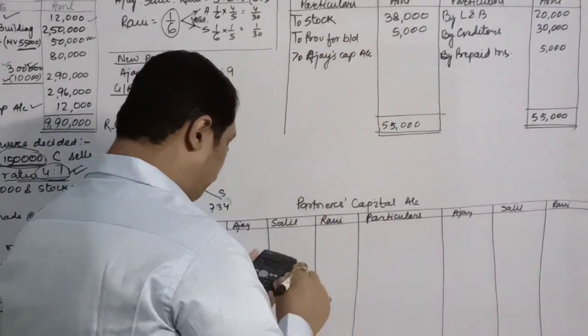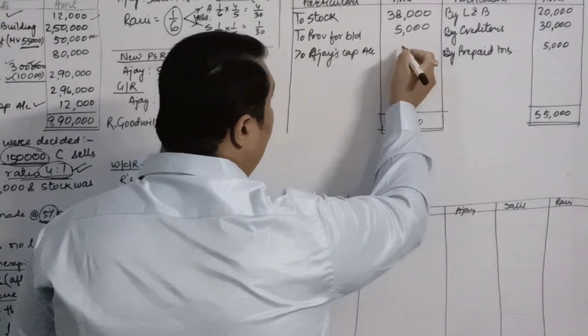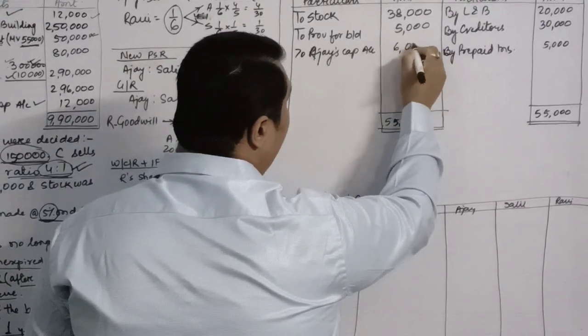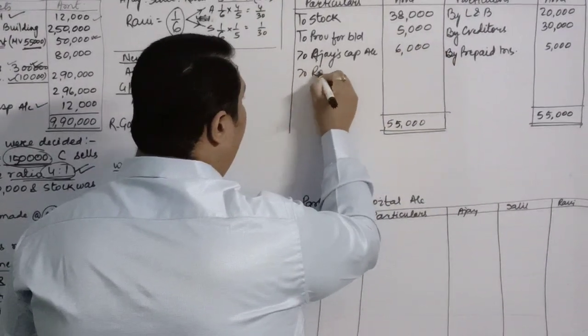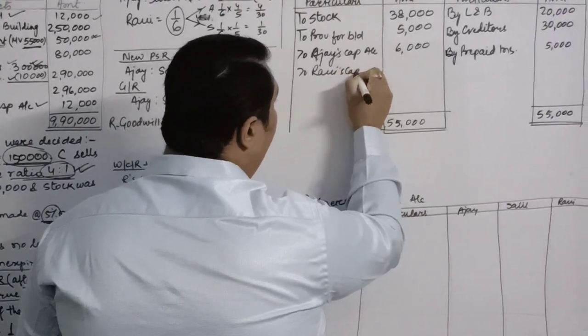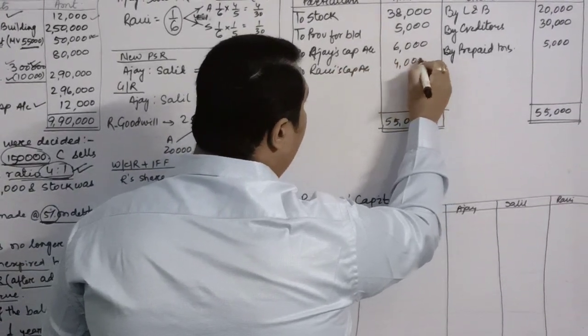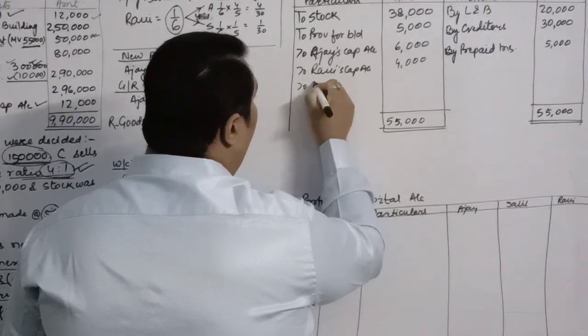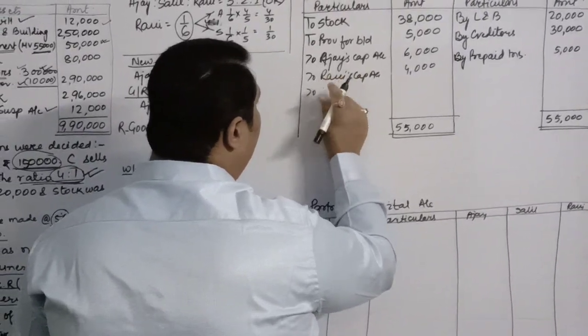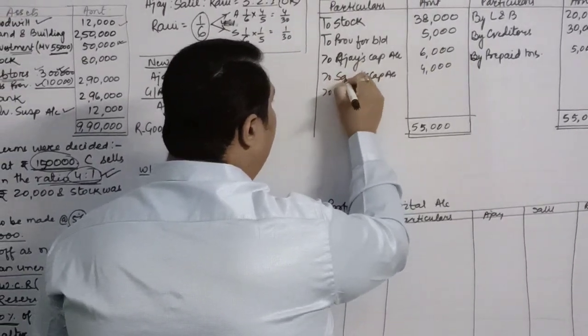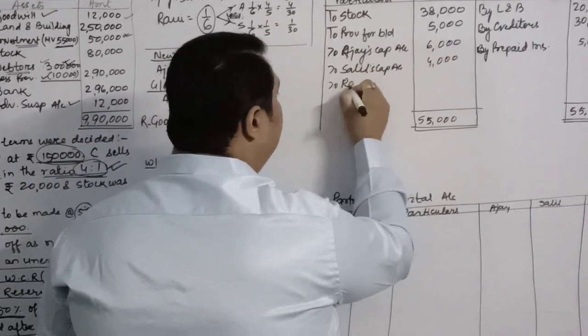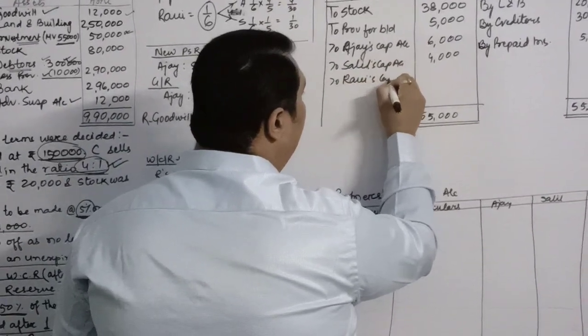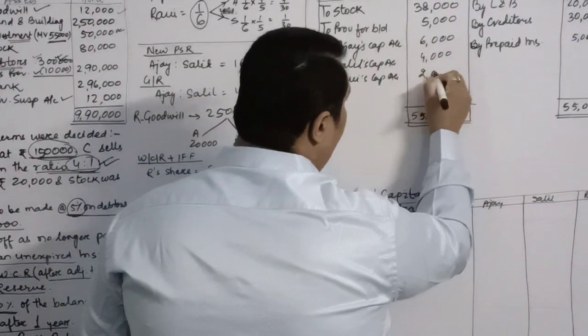Ajay's capital account will be rupees 6,000, Salil's capital account will be rupees 4,000, and Ravi's capital account will be rupees 2,000.